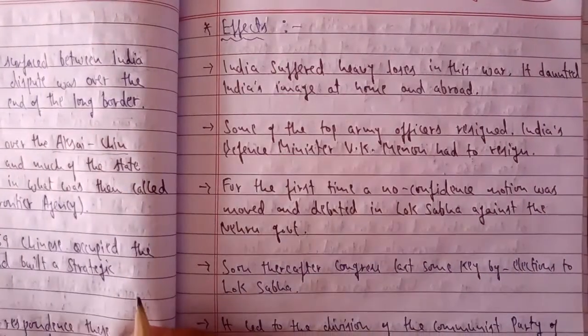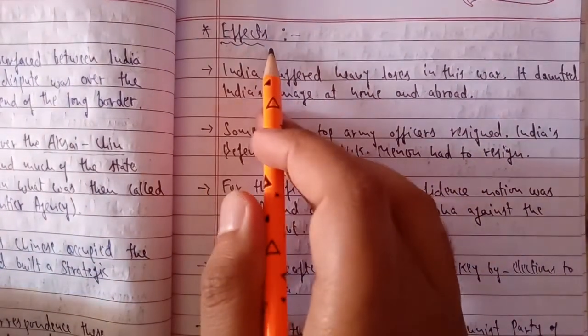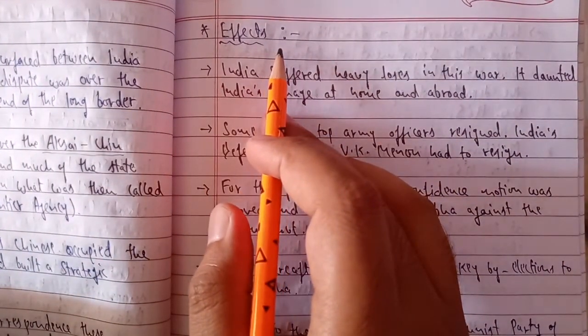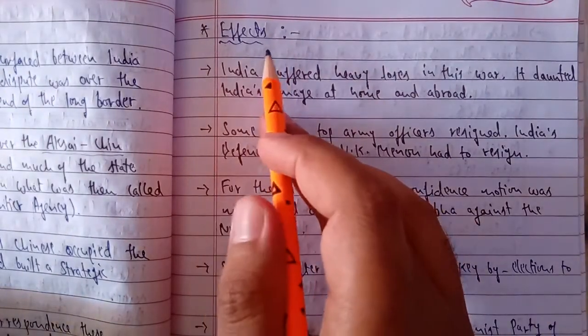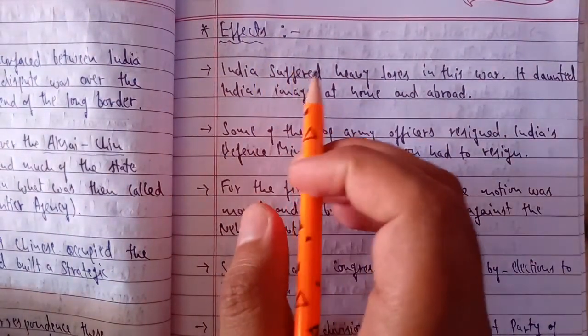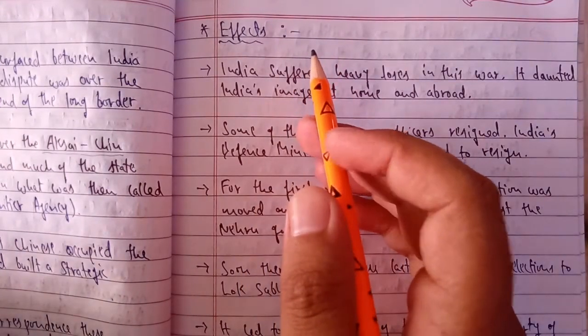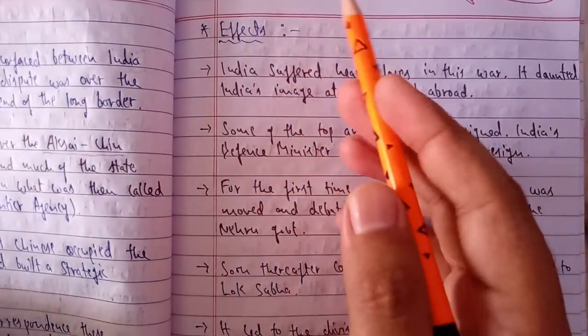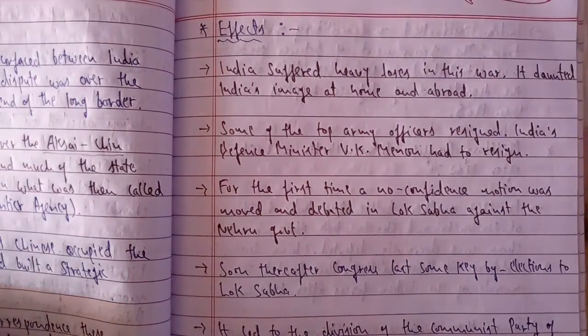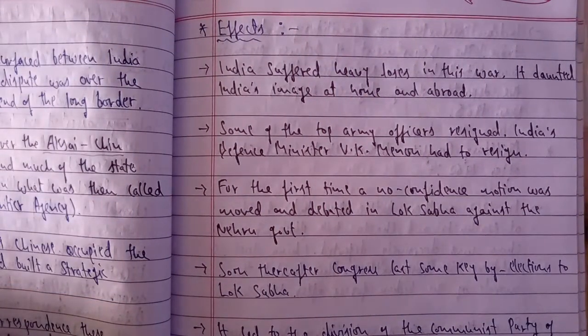The next topic is: what were the effects? What were the effects of this war between India and China in 1962 on India's internal situation, as well as on the international relations of India with other countries? So let's see the effects and impact on India of the war of 1962.